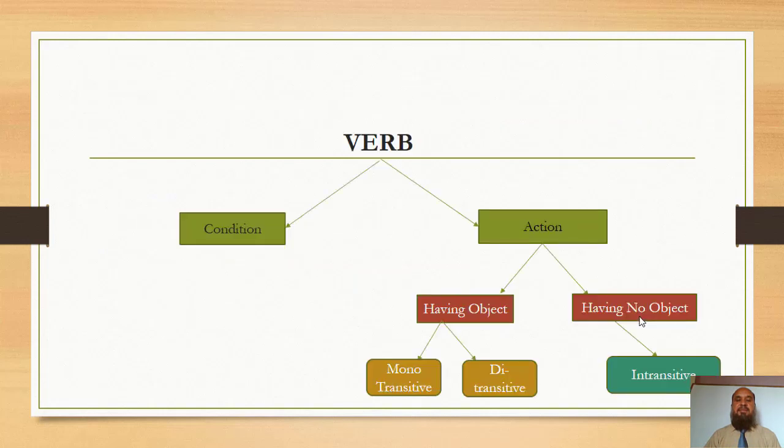Now we are going to sum up what we have learned so far about the verb. A verb shows the condition of a subject. A verb shows an action of the subject. Action is further divided into two aspects. If the action has no object, it is intransitive. And if the action has one object, it is monotransitive. And if the action has two objects, it is called ditransitive.